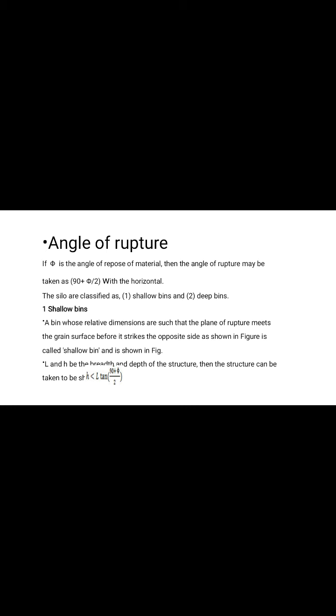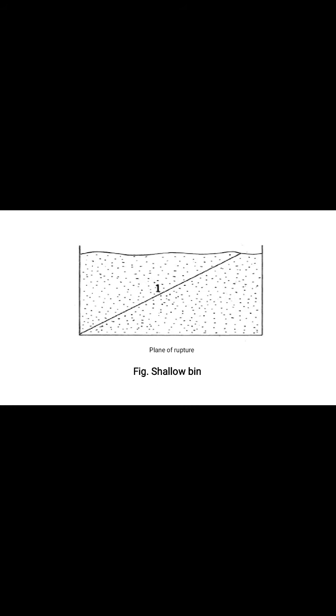L and H are the breadth and depth of the structure. Then the structure can be taken as a shallow bin if H is less than L tan(90 plus phi by 2). So this structure can be taken as a shallow bin. This figure shows a shallow bin. The line marked one indicates the plane of rupture.